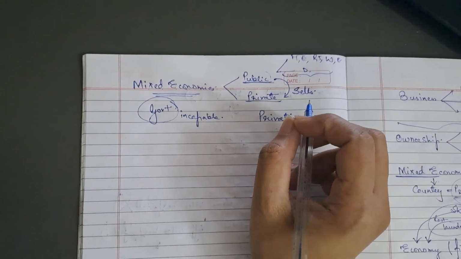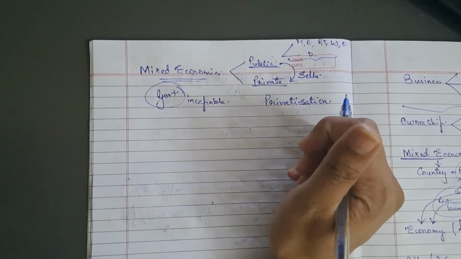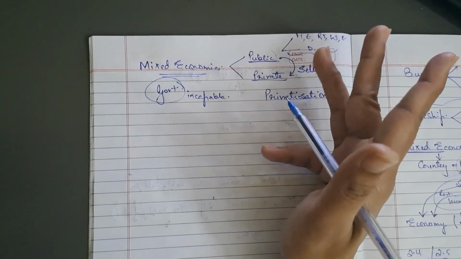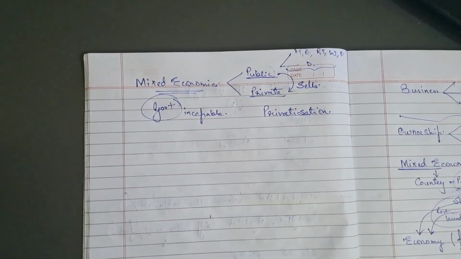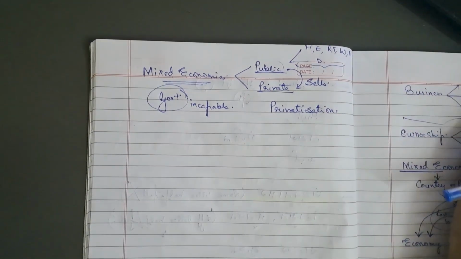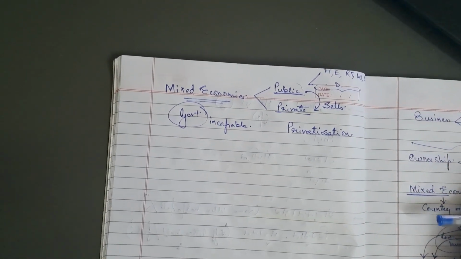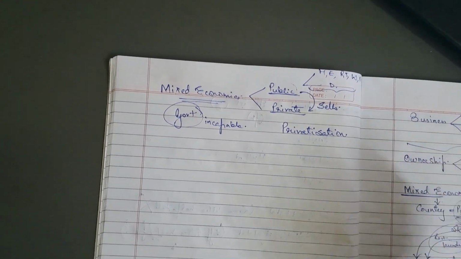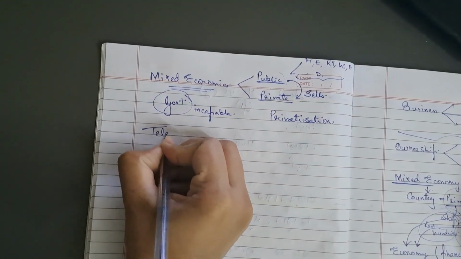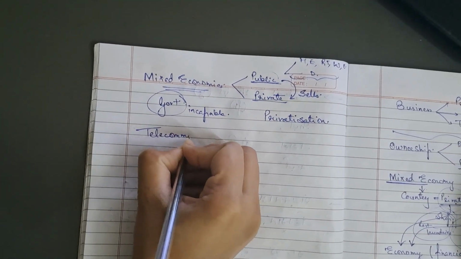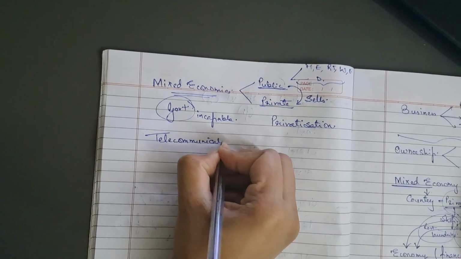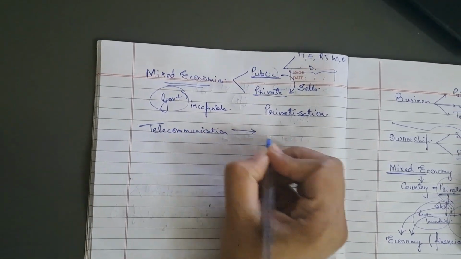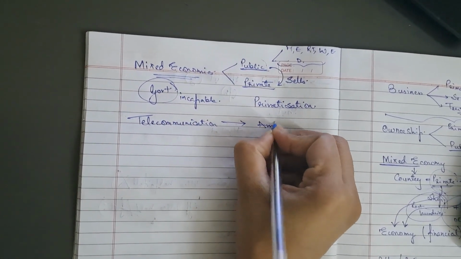If we consider Europe and Asian countries, the water, electricity and public transport systems have been privatized. In India, the telecommunication has been privatized to the Ambanis.